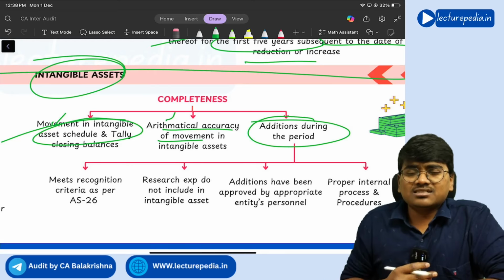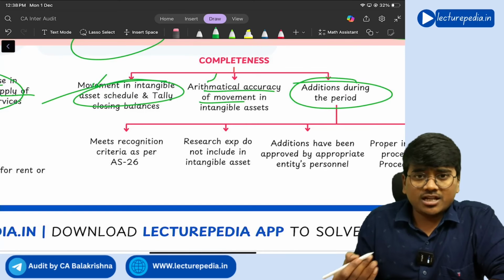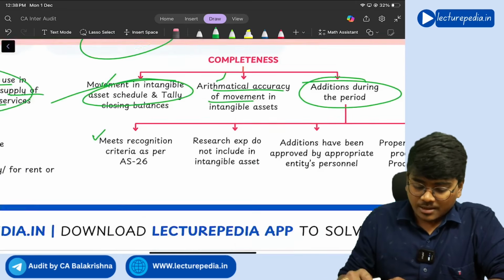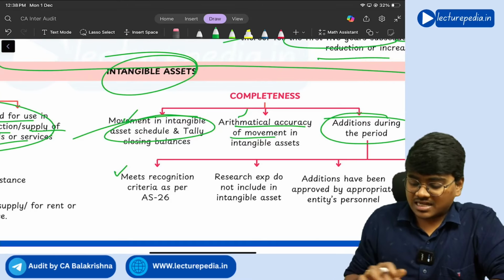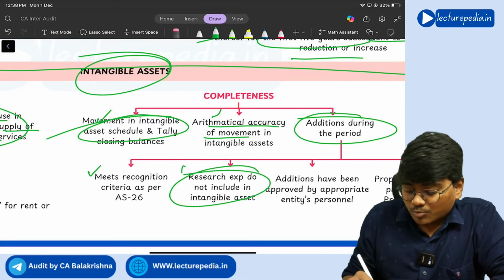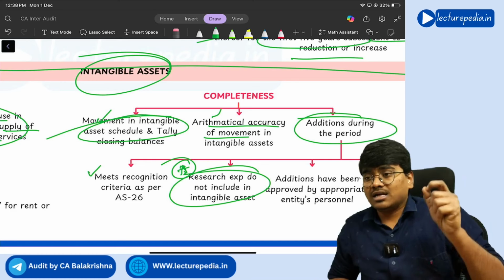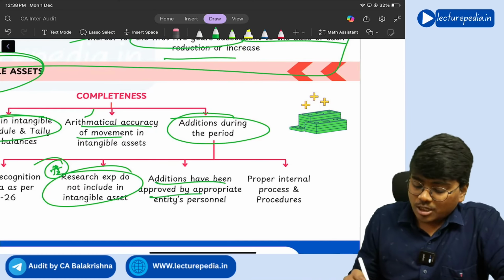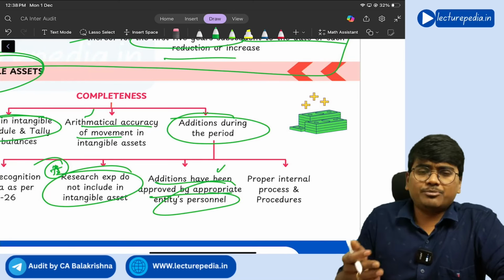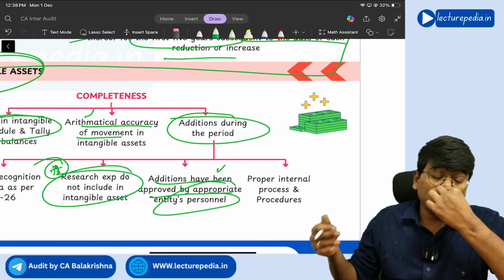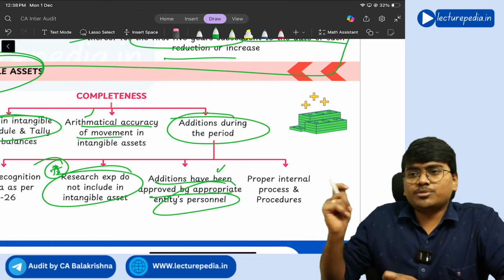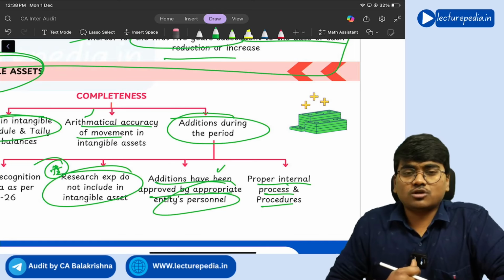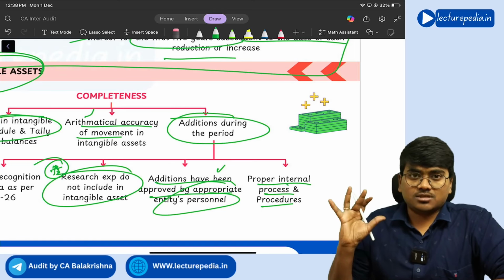And for additions that have been made during the period, you will see whether recognition criteria as per AS 26 has been met or not. Okay, this recognition criteria has to be met. And research expenditure, this is important. You should not treat research expenditure as an intangible asset. And additions have been approved by appropriate personnel. Of course, for PPE also we have seen this. If you want to acquire any new PPE or any new intangible asset, that should be authorized by appropriate personnel, and there should be proper internal process and procedure for acquisition of these intangible assets.